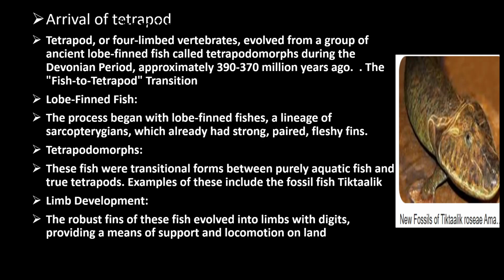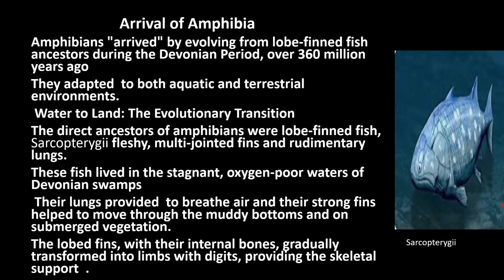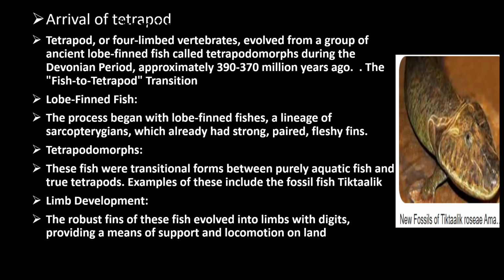They arrived from the lobe-finned fish, that means they arise from the sarcopterygians, which already had strong paired fleshy fins. See the picture of these sarcopterygians, which have fleshy fins, which later on developed into limbs. Besides these, the tetrapodomorphs have some transitional form characters.